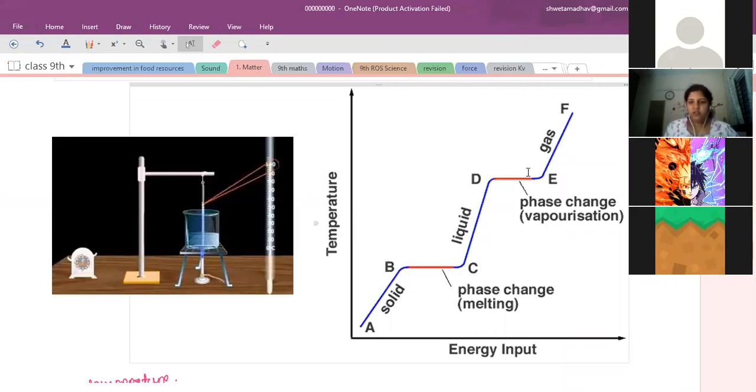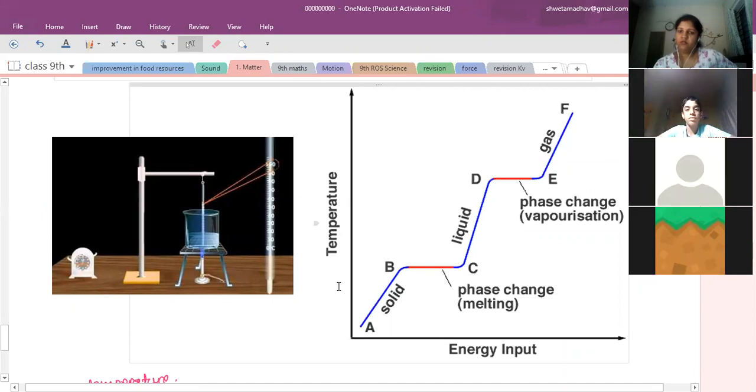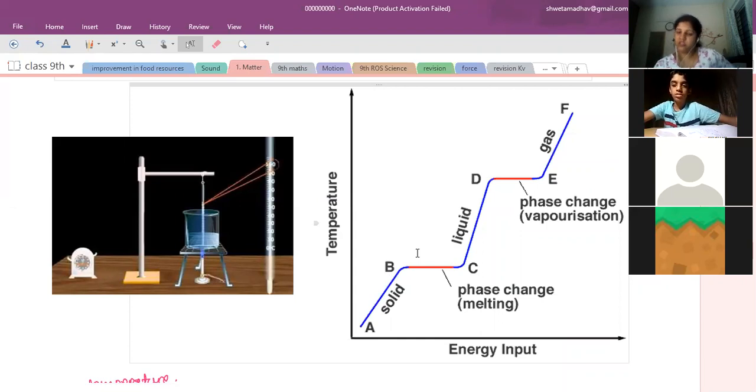For they have their own melting points, different temperatures. Able to understand this graph now? Yes, ma'am. So A to B, the substance is in solid state. At B, which state do we see? At B, it's at constant temperature. What is the physical state at B? Ma'am, solid. It remains solid.